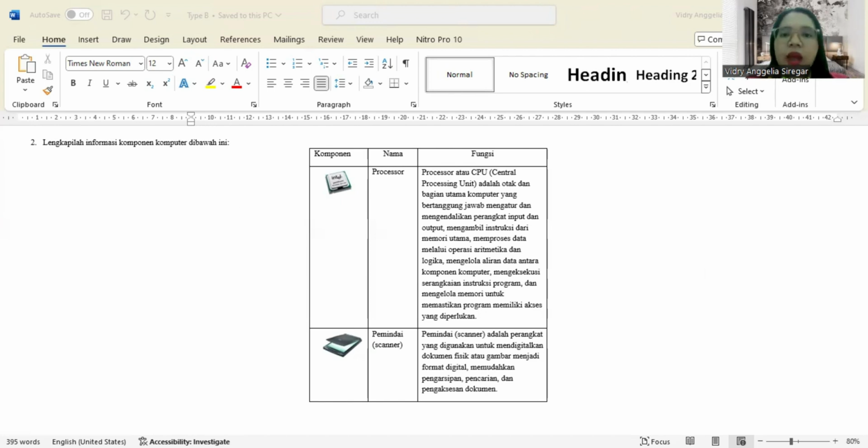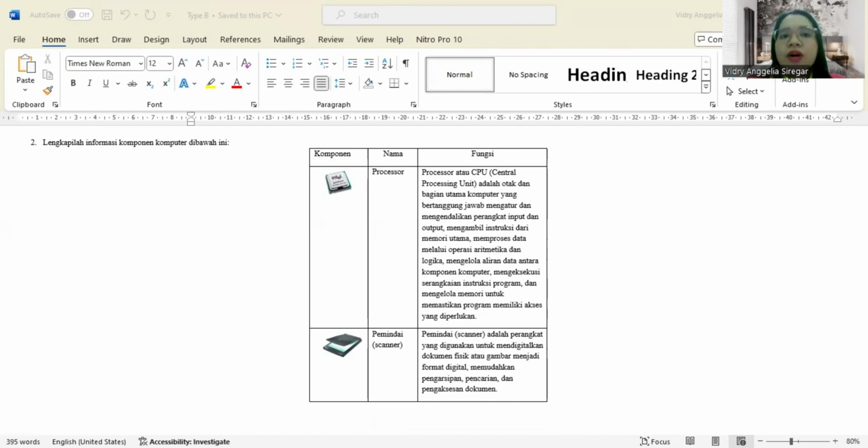Okay. Its main function, the scanner is to digitize document to reduce paper use, editing and modifying document through word processing software, efficient distribution and sharing of information, and enhancing security with digital storage and backup.